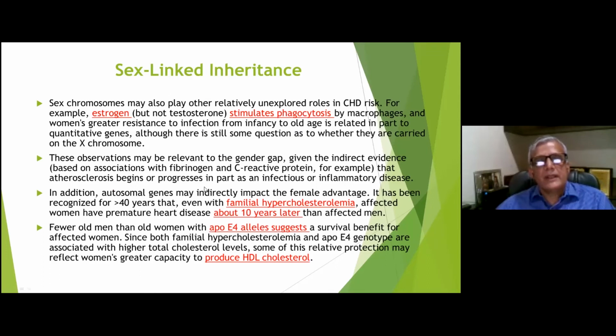And if you look at the trials, familial hypercholesterolemia affects women about 10 years later. The female patients with familial hypercholesterolemia are usually 10 years older, so they are somewhat protected compared to the men. And fewer older men have the allele of ApoE4, which is again one of the risk markers of CAD, and it has a significant protective role in the females.